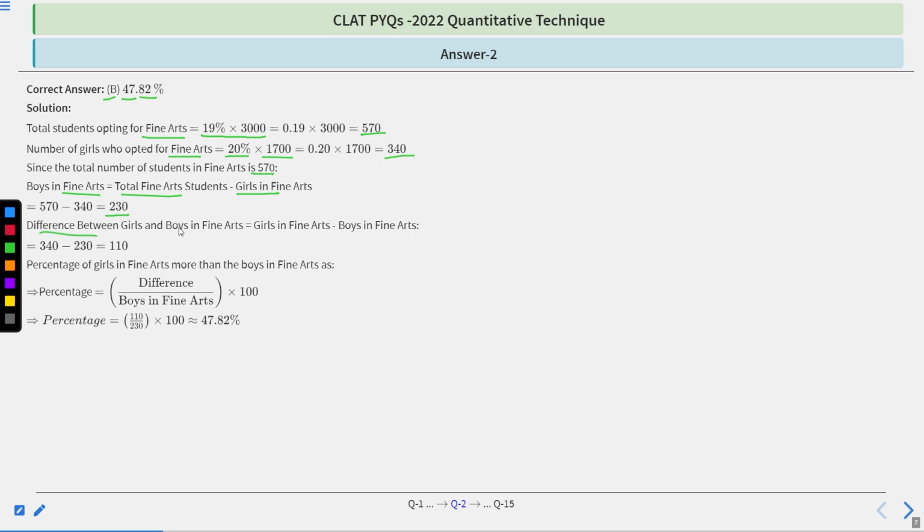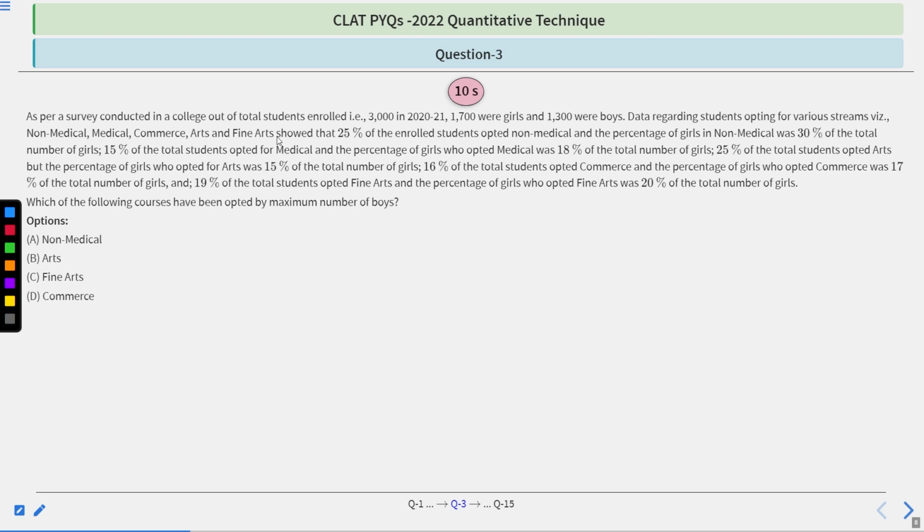Now the difference between girls and boys in fine arts is just 110. Now this has to be converted into percentage. So the percentage of girls in fine arts more than the boys in fine arts will be the difference divided by boys in fine arts, multiplied by 100. So you will have your approximate answer as 47.82%. I hope that it is clear to you. Let us move to the next question. The same passage. Let me just quickly go through it. 3,000 total students.